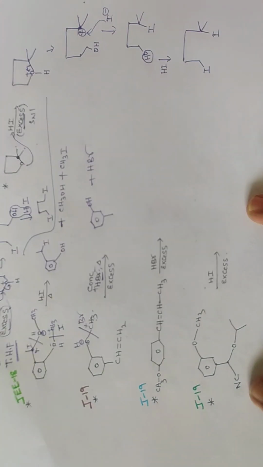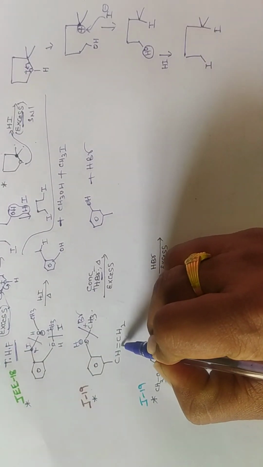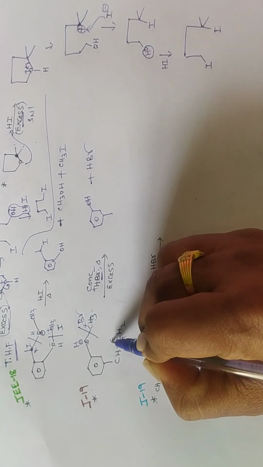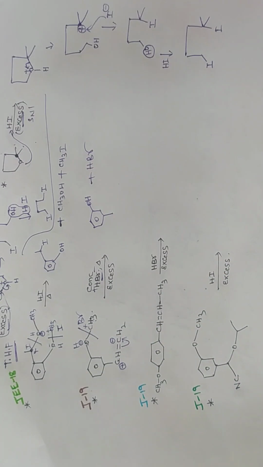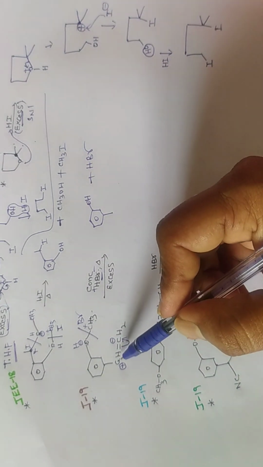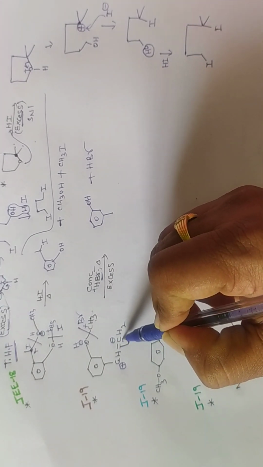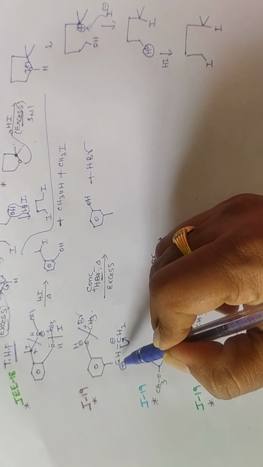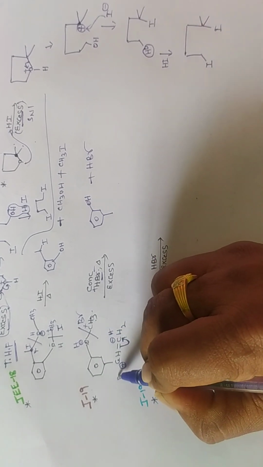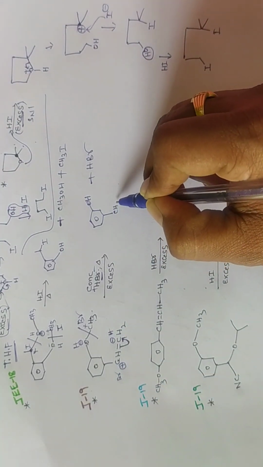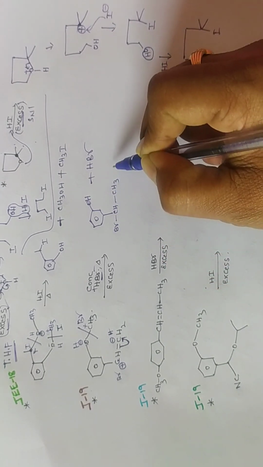Next, what about here? They given excess. Now this bond is shifting this side, means this carbon will get negative, this carbon will get positive. So now the benzene connected carbon is benzyl carbon. Now this is benzyl carbocation. Benzyl carbocation is more stable. So therefore always the electrons will shift towards this side, not this side. Okay. Now add H here and add Br here. Then what we are going to get? CH2Br, CH3. We are going to get this product.